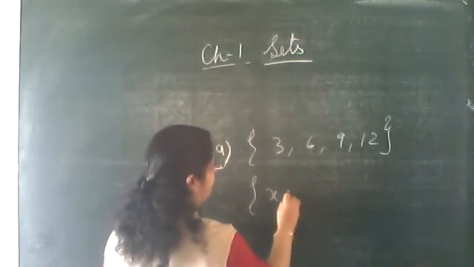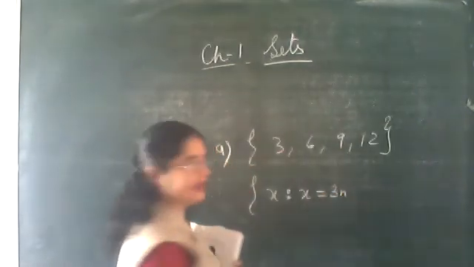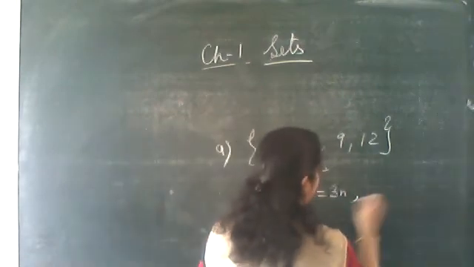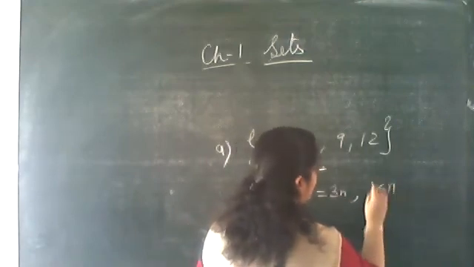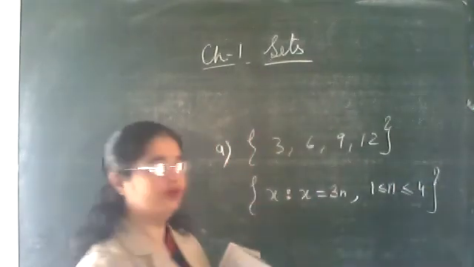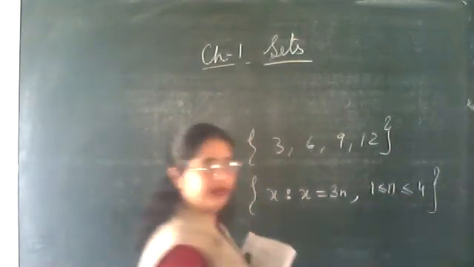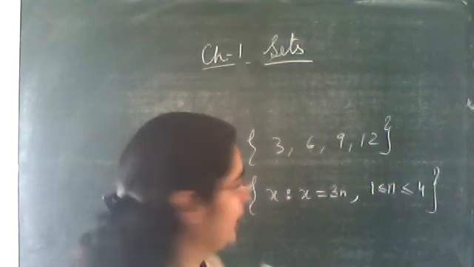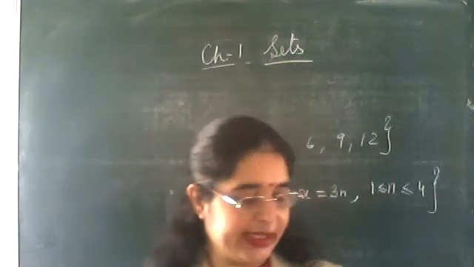X such that X is equal to 3n, where n is a natural number, greater than or equal to 1 and less than or equal to 4. This will be your answer. Is it clear? Is it clear, beta? Yes, ma'am. Okay. Next part is 2, 4, 8, 16, 32.